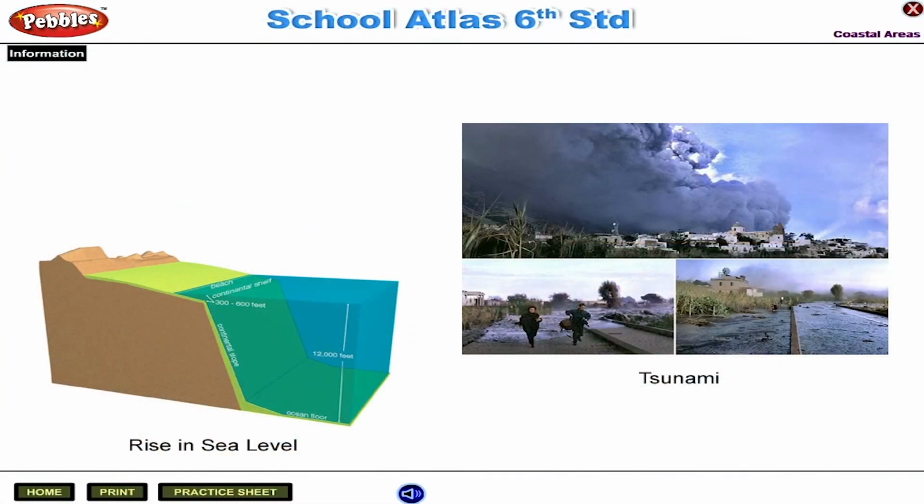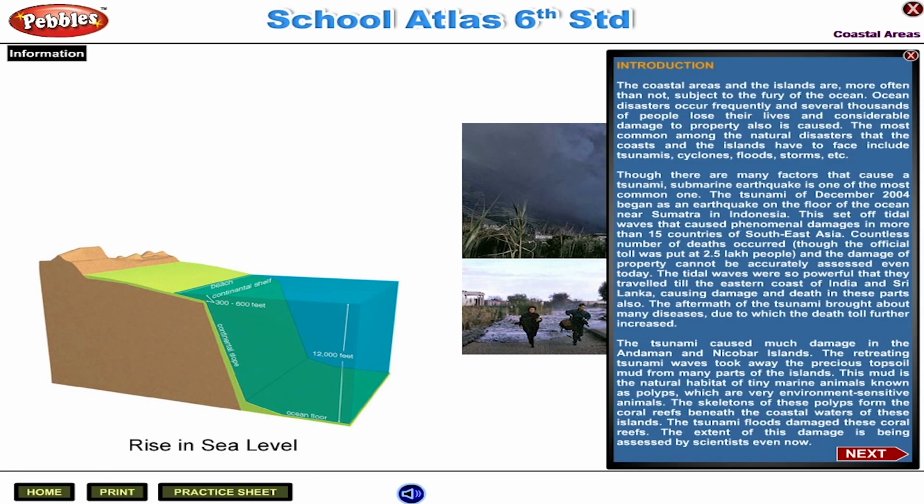Coastal areas. People lose their lives and considerable damage to property also is caused. The most common among the natural disasters that the coast and the islands have to face include tsunamis, cyclones, floods, storms, etc. Though there are many factors that cause a tsunami, submarine earthquake is one of the most common ones.